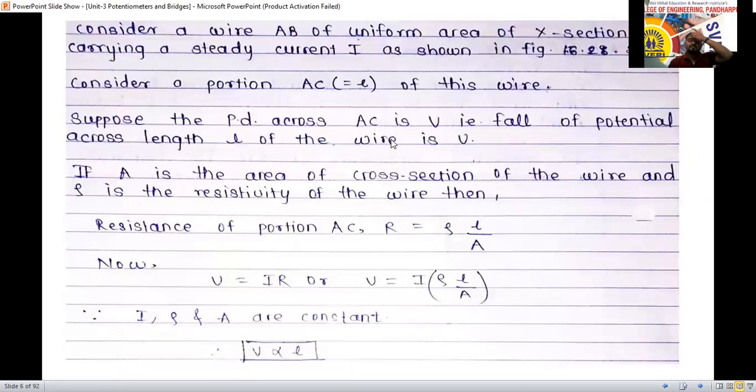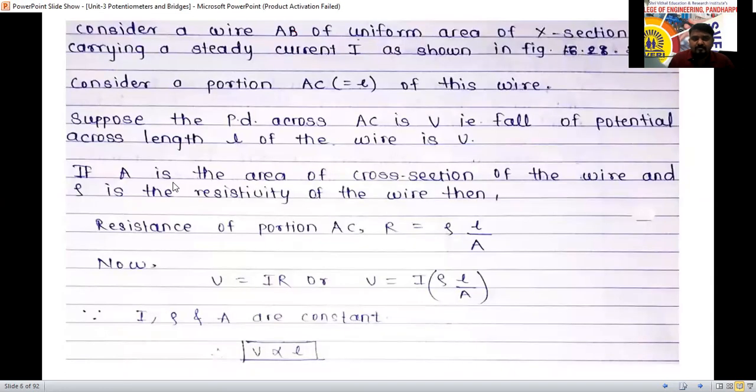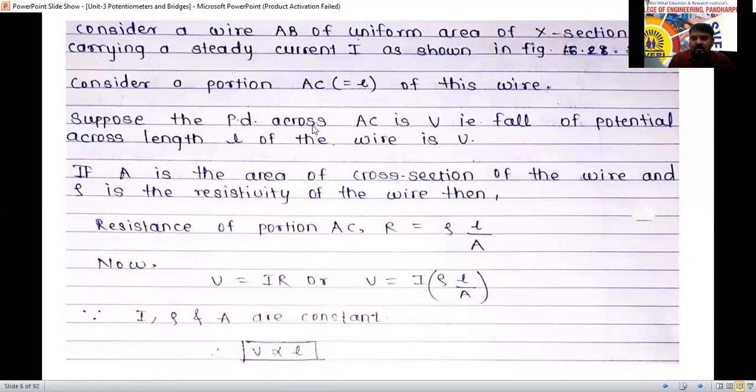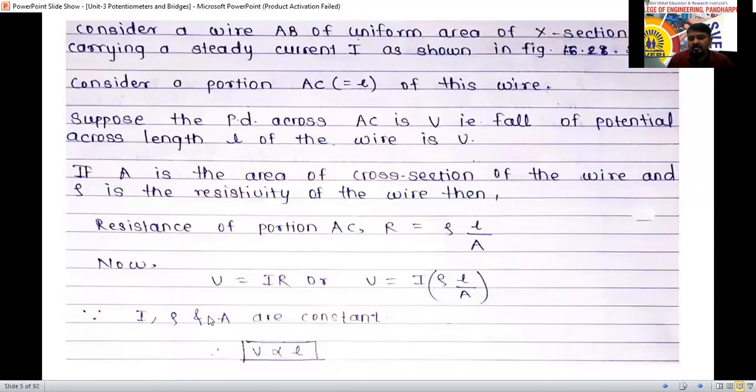This is the explanation. Consider a wire AB of uniform area of cross section here. Now we have considered a wire that is called AB, which is having a uniform cross sectional area, carrying a steady state current I as shown in the figure here. Consider a portion AC equal to L of the wire here now. Suppose potential difference across AC is V. That voltage drop across this length L is V we are going to consider. Then the fall of potential across the length L of the wire is V.